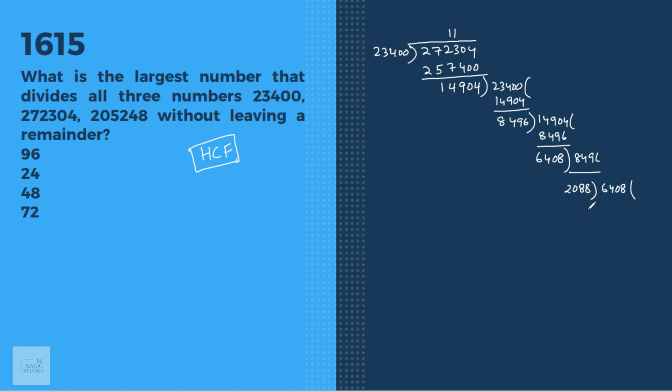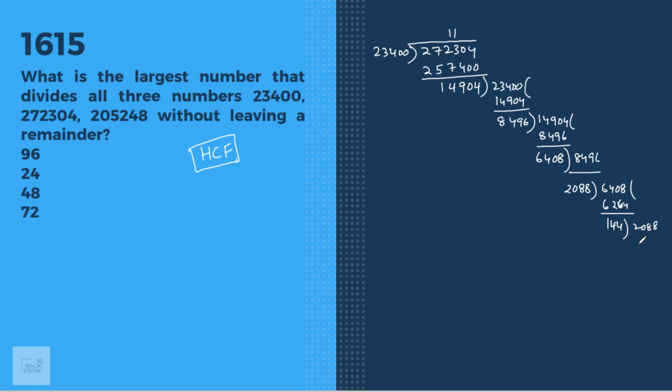6,408, I think two times. Three times, yes. 3 times 6,408 leaves us with 144.